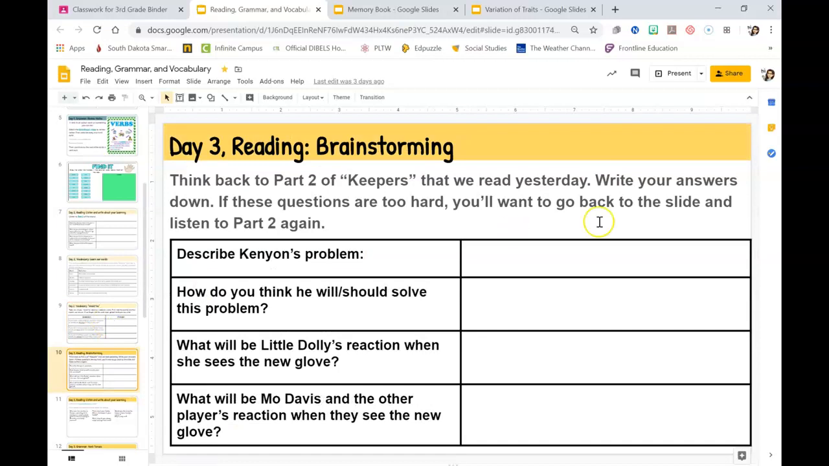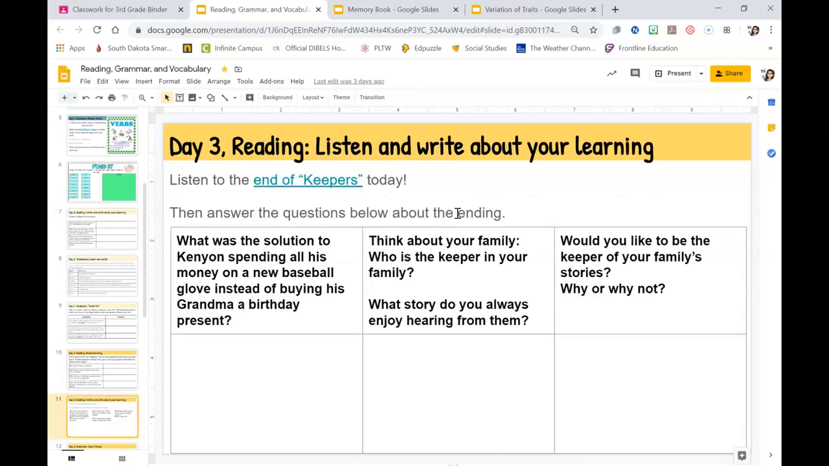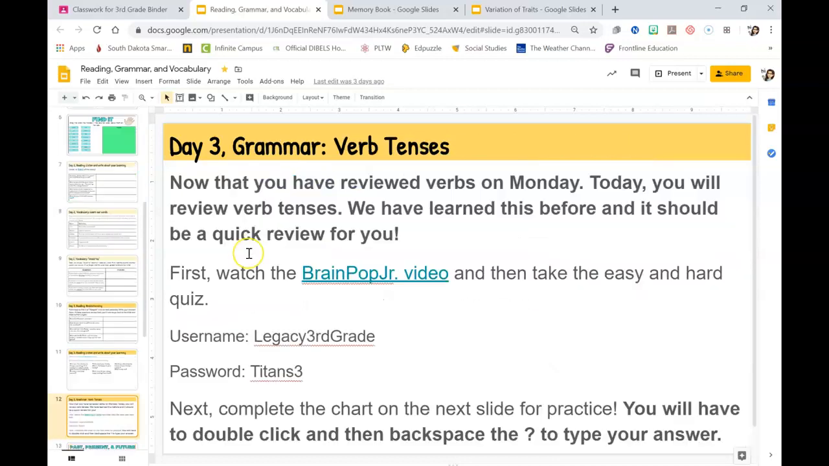All right, and here are day 3. So think back to what you've learned and read and heard in Keepers so far. Answer the questions over here. You should have found out that Kenyon kind of ran into a problem here. Then you're going to listen to the end of the Keepers today. Answer these 3 questions about the ending.